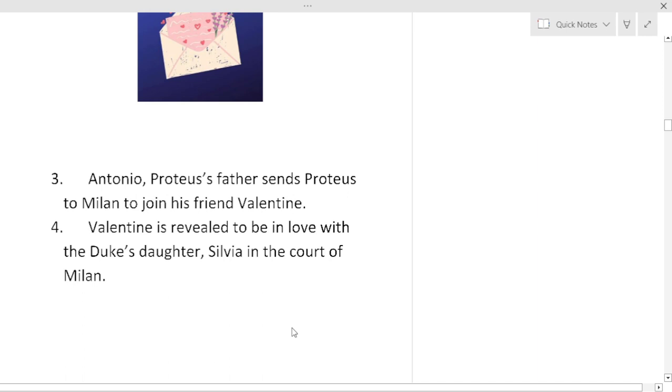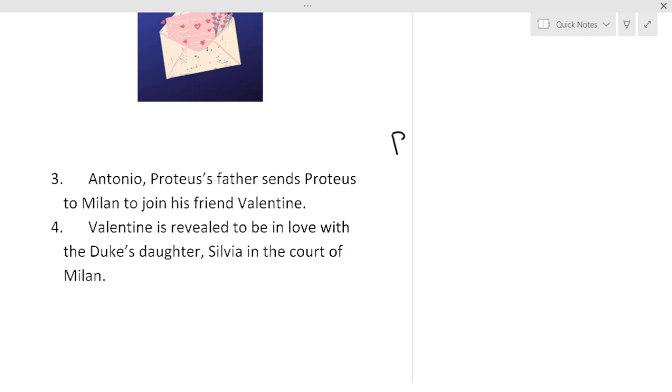Now, Antonio, Proteus's father, sent Proteus to Milan as Antonio's friend persuaded Antonio that you should not keep Proteus, a young man, at home. Just let him see the world and learn something. And one day Proteus was reading a letter from Julia, and suddenly Proteus's father Antonio enters and demands whose letter this is, and then Proteus invents a story that his friend Valentine has sent this letter wanting him to join him in Milan.